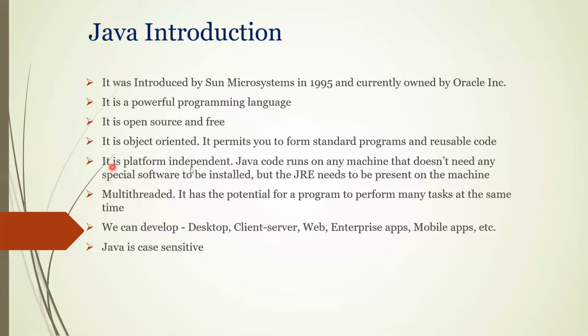Then it is platform independent, which means you can use it on any operating system. You can develop code on one operating system and execute it on the same operating system or other operating systems also. It supports multi-threading, so multitasking is possible, so that you can improve the performance and get accurate results. Then we can develop different types of applications like desktop, client server, web, enterprise, and mobile applications. And of course, it is case sensitive. That's it. These are the simple introduction points about Java.